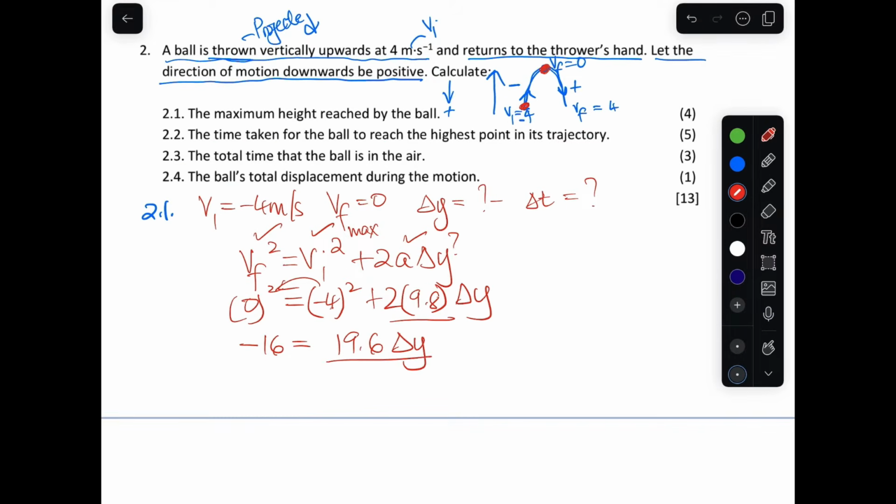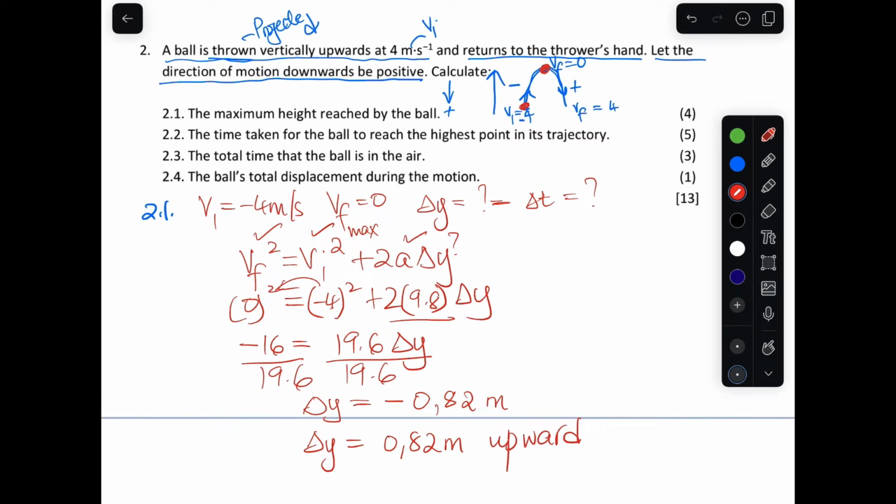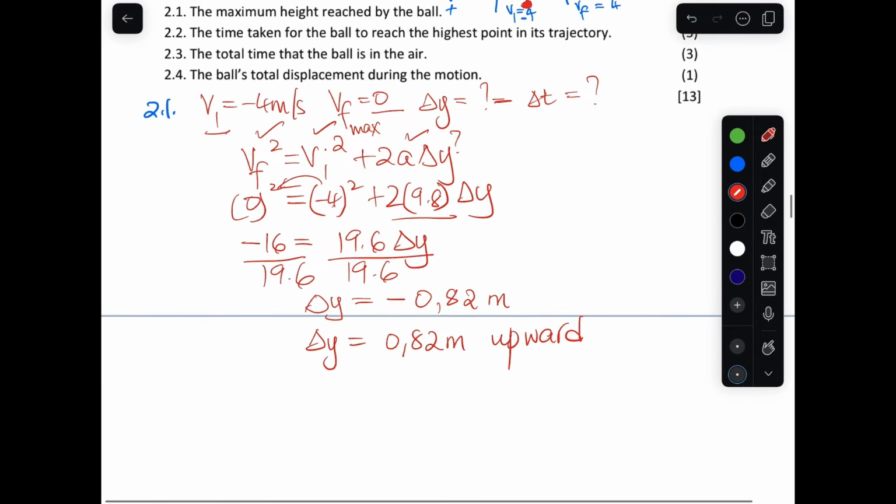And then we'll divide by 19.6 on both sides. Therefore, our change in y is going to be negative, as I've mentioned here. So it's 16 divided by 19.6. So the answer here is negative 0.82 meters. The interpretation of that negative is 0.82 meters upwards, because we use the initial velocity as 4 and the final velocity as 0, so that means it's moving from the starting point to the maximum height, as I've mentioned. All right, let's go to the following question, 2.2.